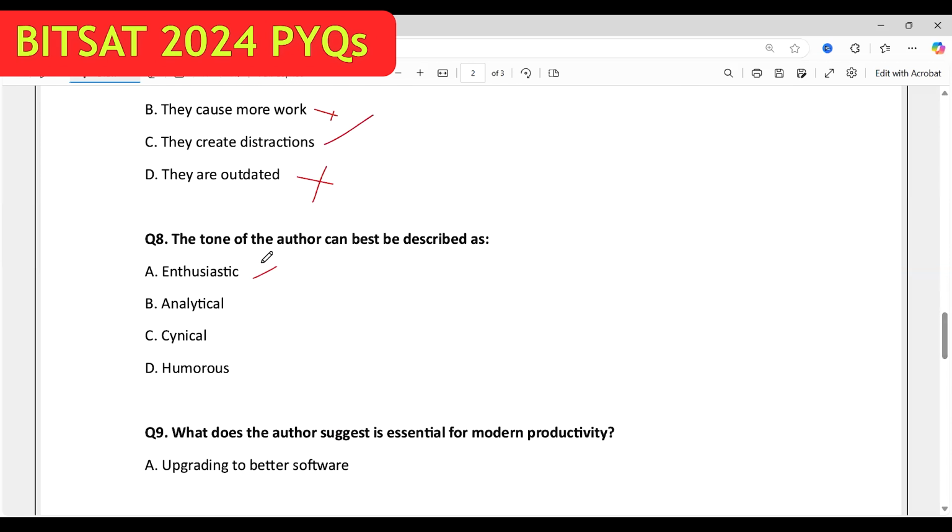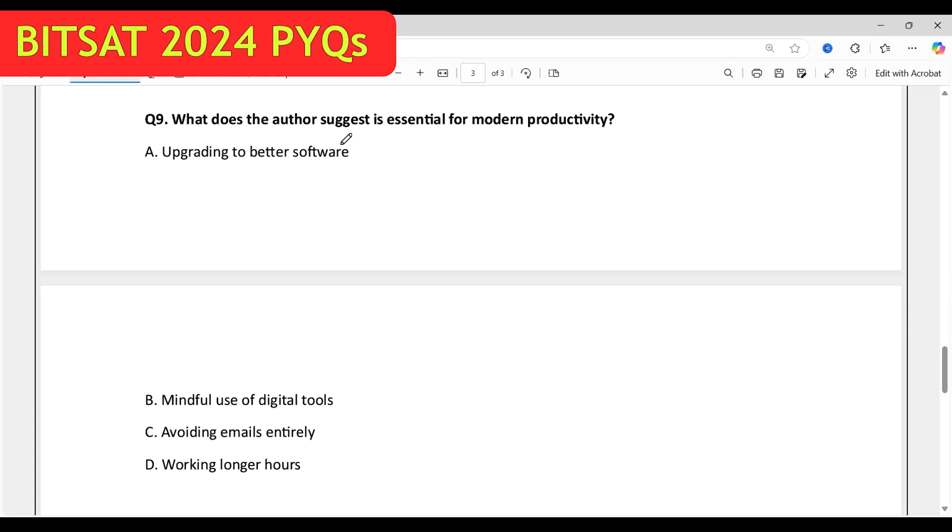Enthusiastic is positive, analytical is quite okay. Cynical means negative, and humorous is related to happiness, right? So cynical is generally negative, and therefore it should be analytical. Let me repeat: the tone is both positive and negative. Enthusiastic is positive, humorous is positive, cynical is negative, and we are left with analytical, the balanced one.